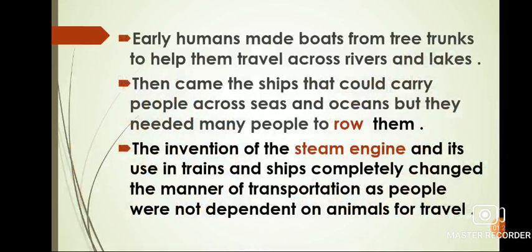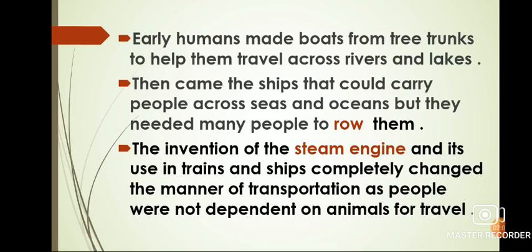Early humans made boats from tree trunks to help them travel across rivers and lakes. Then came the ship that could carry people across seas and oceans, but they needed many people to row them. The invention of the steam engine and its use in trains and ships completely changed the manner of transportation as people were not depending on animals for travel.